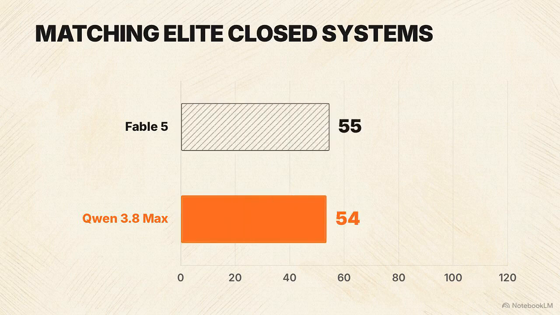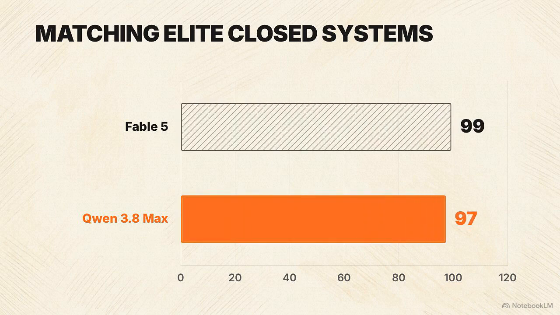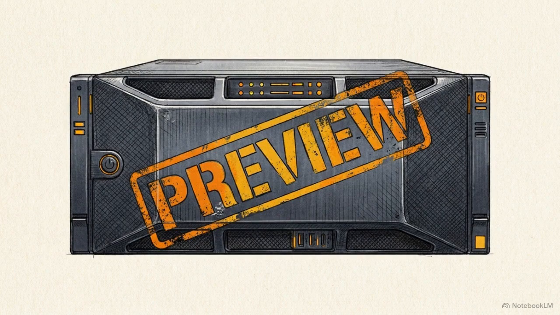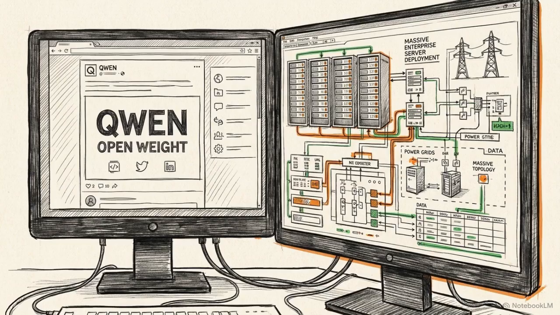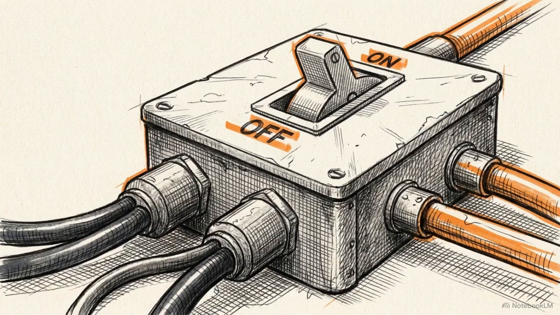Alibaba claims this model is second only to Fable 5, matching the stated performance of the most capable closed systems. But combining that claim with an unfinished preview tag and a 2.4 trillion parameter footprint leaves developers wondering how to actually deploy it. To figure out if this model is worth your time, we need to separate the excitement of an open weight label from the physical reality of what it takes to turn it on.